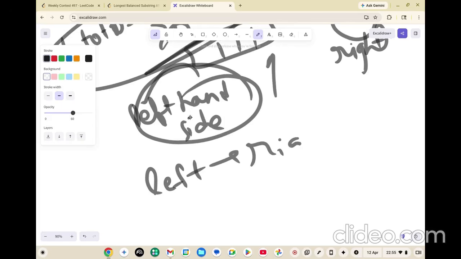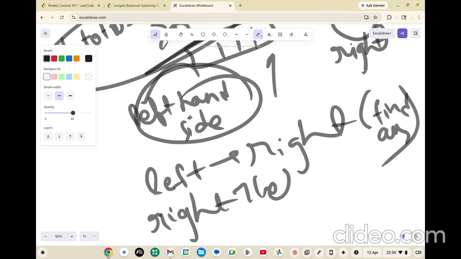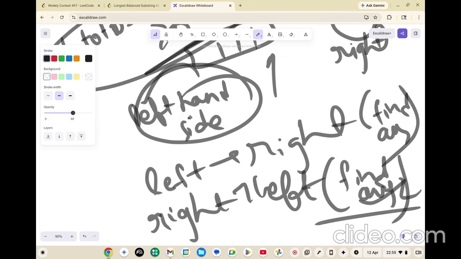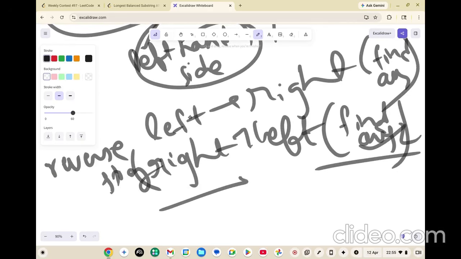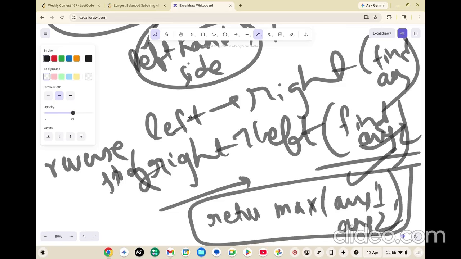Now if you traverse from left to right, you can find your answer. But what happens if you traverse from right to left? Then that case will also be handled. Then find answer 2 when you traverse from right to left. How do you traverse from right to left? Simply reverse the string, traverse from right to left, so that you don't miss that case, and you find your answer 2 and return the maximum of answer 1 and answer 2, whatever length you got. And that will be the answer.